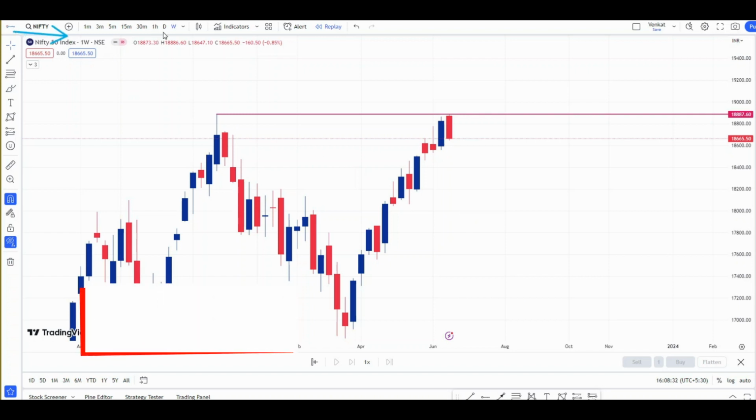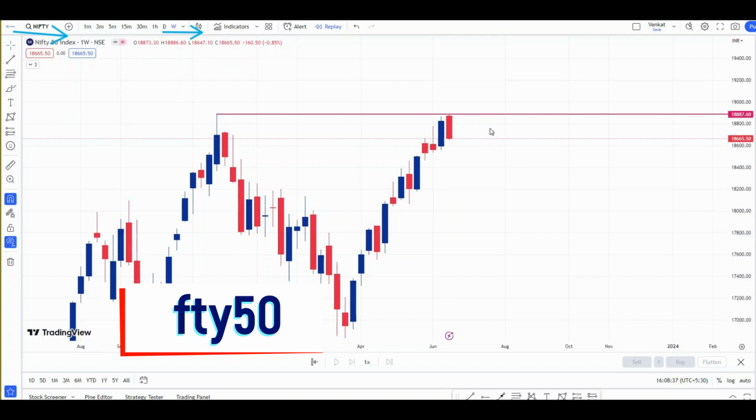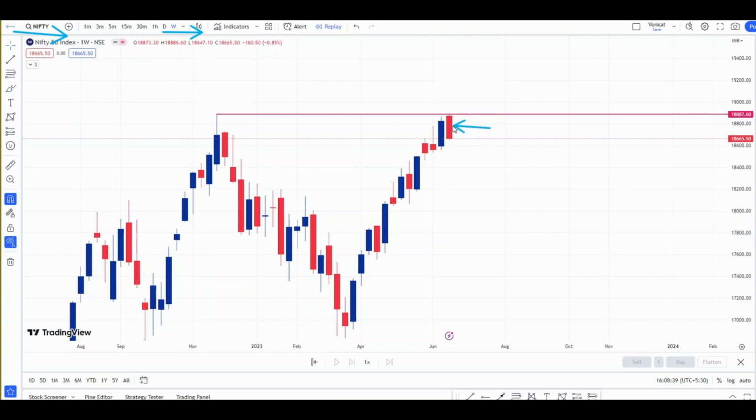I am using the Nifty weekly chart here. This is this week's candle. What is this candle? This is a complete bearish candle. Last week's candle is a bullish candle and this week's candle is a bearish candle. This bearish candle is formed near Nifty's all-time high, which is also a resistance. So what is the weekly sentiment? Weekly sentiment is bearish. Now let's shift the time frame to daily and see the important levels for the coming week.